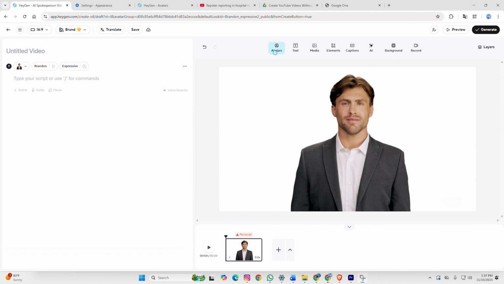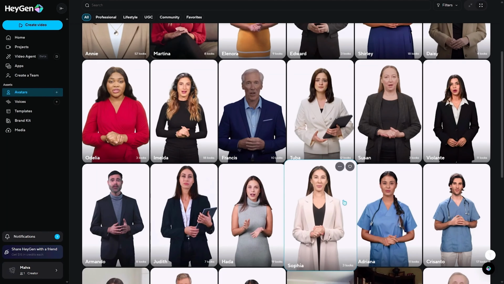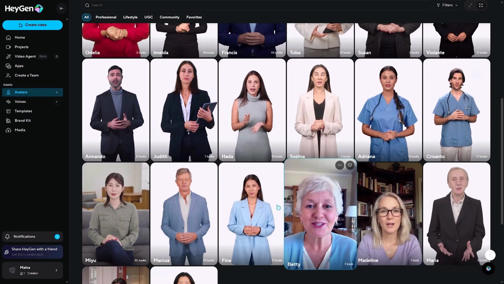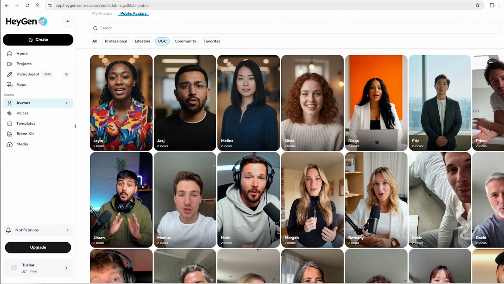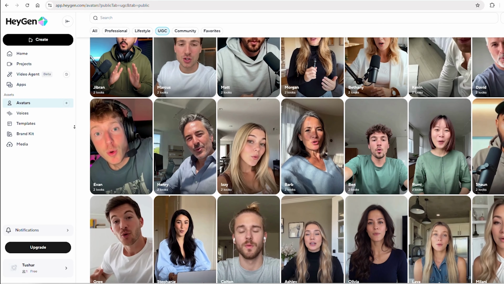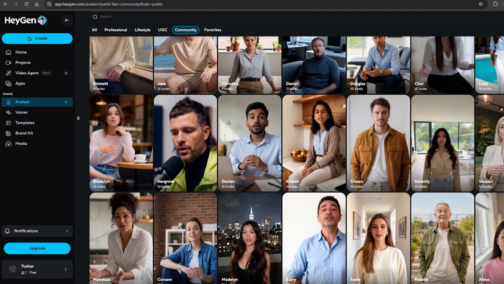Now, for the fun part, choosing your digital representative. Your AI avatar is the face of your channel, so selecting the right one is crucial for setting the tone and building a connection with your audience. In the HeyGen platform, navigate to the avatar library. You'll be presented with a massive collection of diverse, high-quality AI avatars. They vary in age, ethnicity, style, and profession.